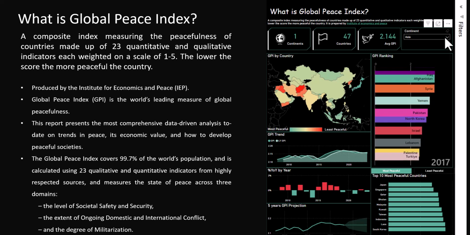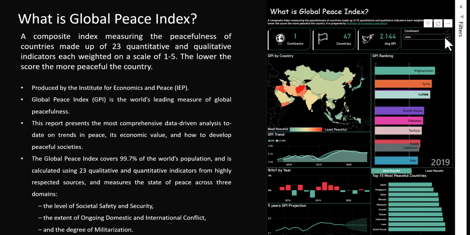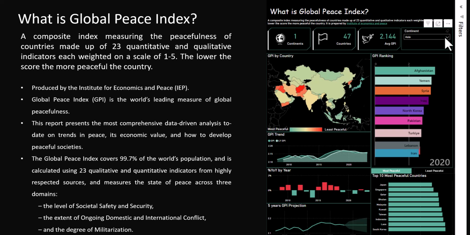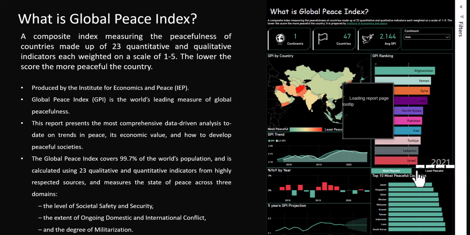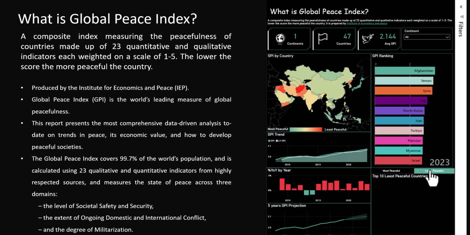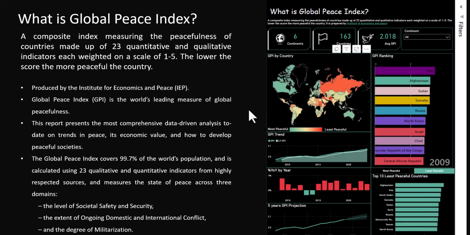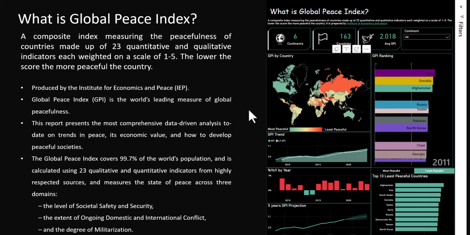And then in 2016 it came down also for the GPI ranking from our animated chart. And also we can see the map visual and every other visual that we have on the report. And I can switch between the most peaceful country selected now to the least peaceful country selected. So guys, come with me while I give you a fantastic story of the World Global Peace Index.